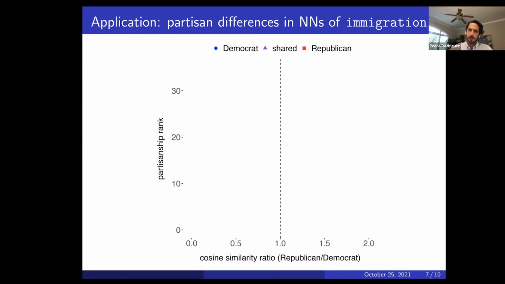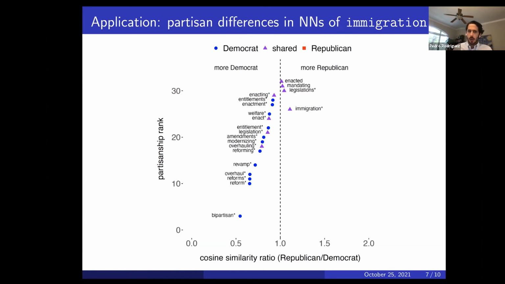And if it's further to the left, it's going to be a term that is nearer to Democrats. So these are some terms that are nearest neighbors to both, close to both representations. If we look then at terms that are much nearer to Democrats relative to Republicans, we see they talk more about bipartisanship, reform, overhaul, and so forth.